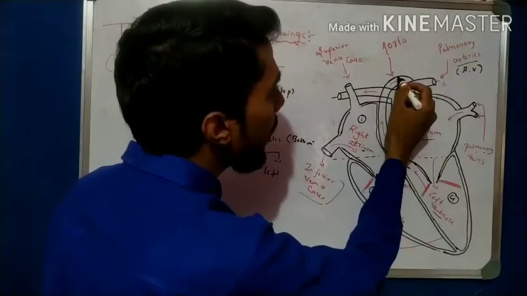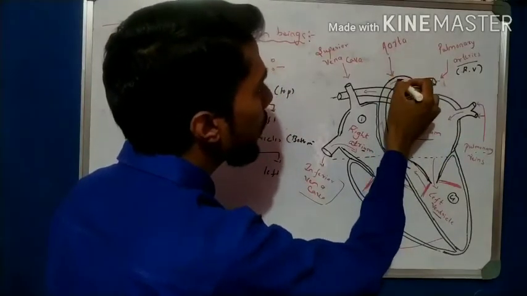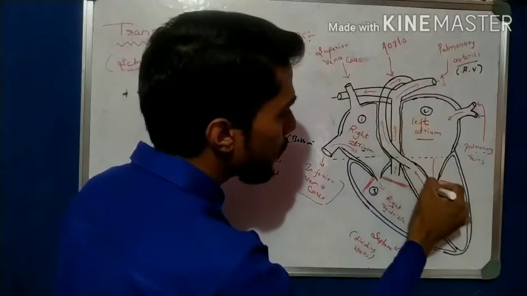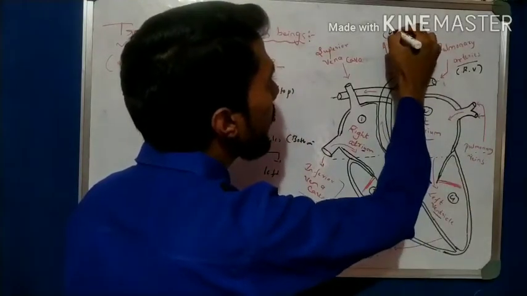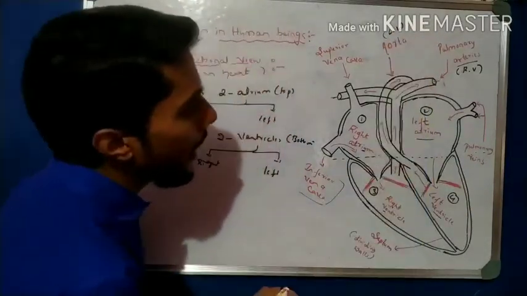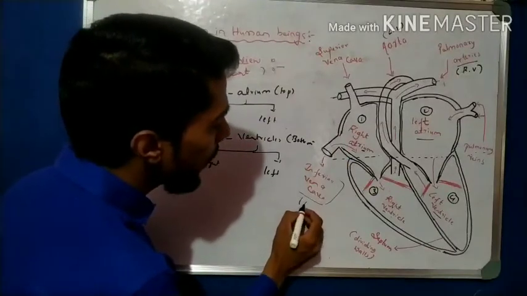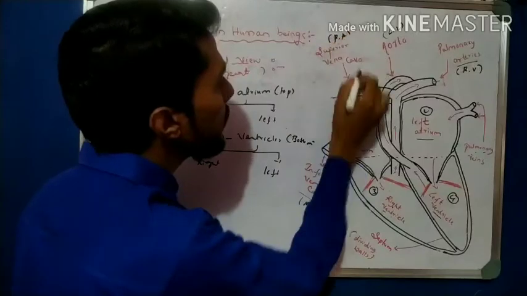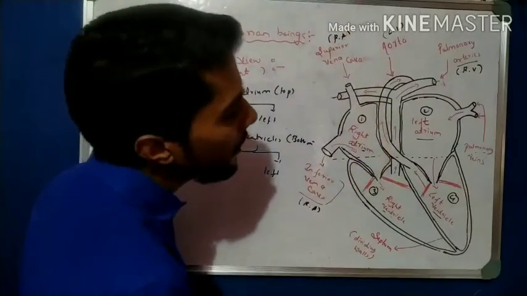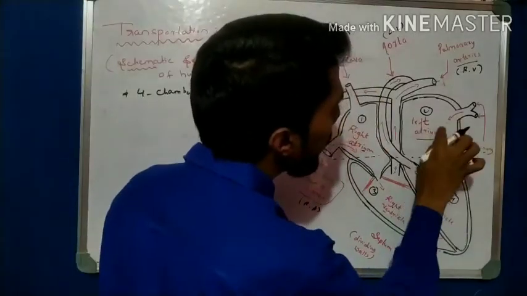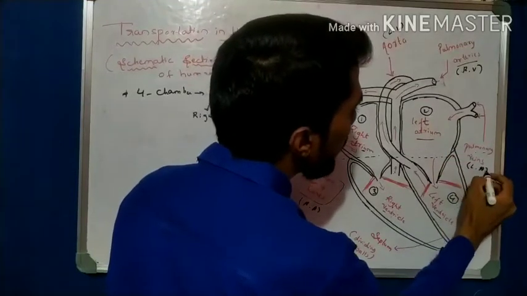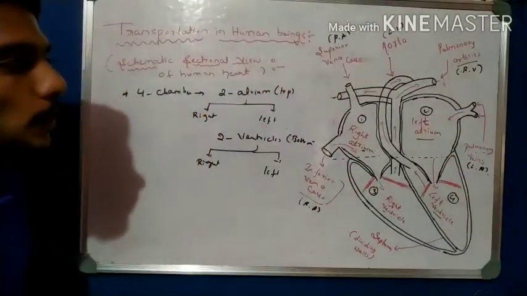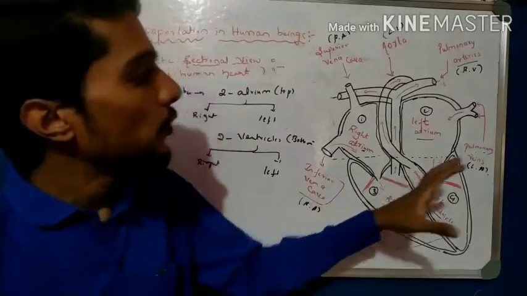And this is the aorta. Now, the aorta is related to which one? The left ventricle. And then this is related to the right atrium, and this is also related to the right atrium. See, open into the right atrium. And then this is related to the left atrium. See, open into the left atrium. So you have to remember where these vessels come from.